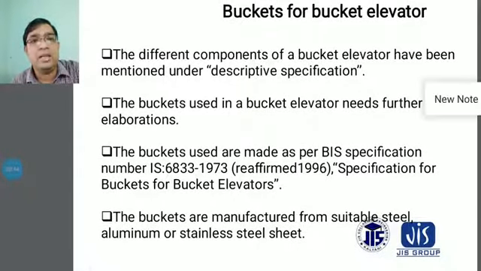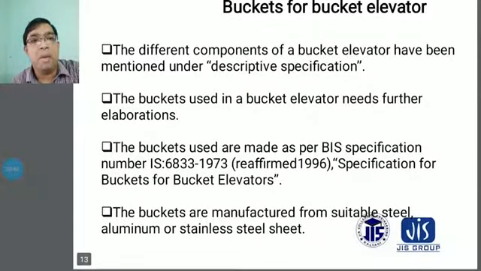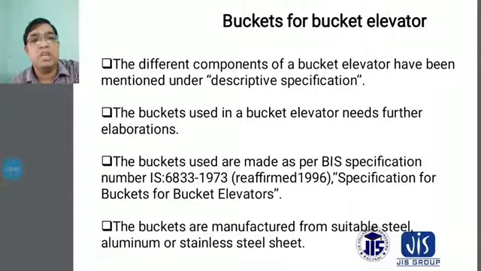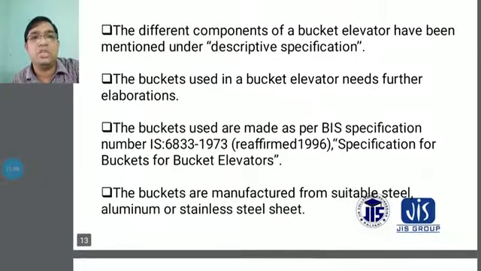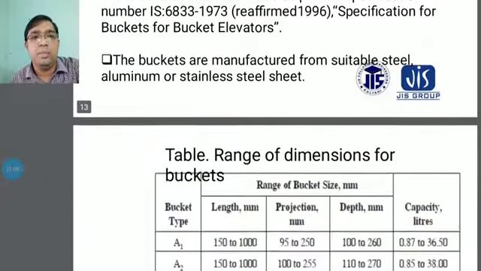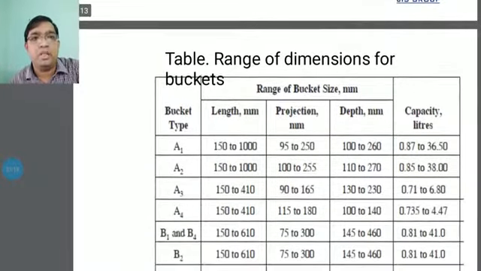Another thing: the buckets are manufactured from suitable steel, aluminum, or stainless steel sheets. Basically, suitable steels are used, and sometimes we can see aluminum, which gives a lighter weight during transfer. The sheets are also used for preparing the buckets.